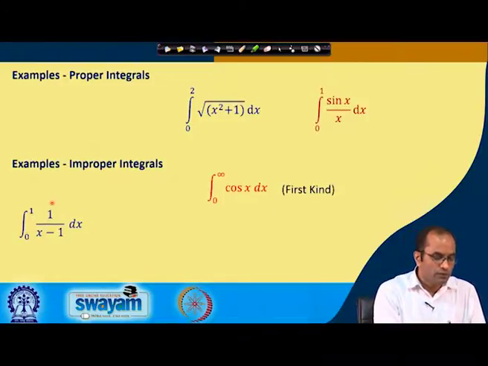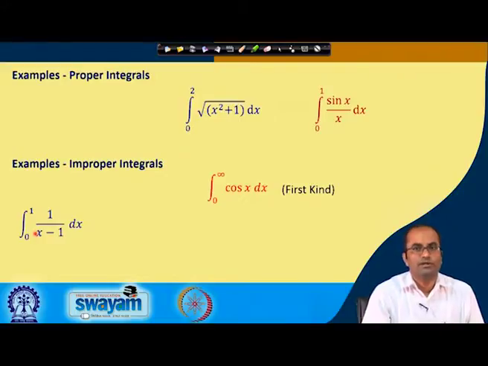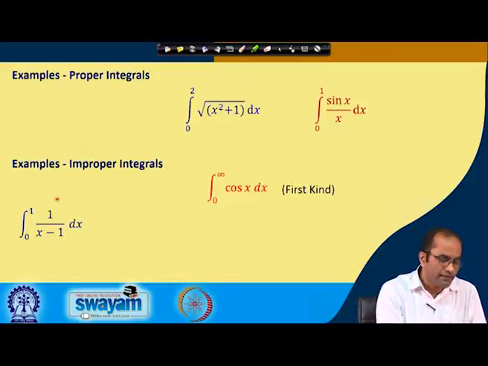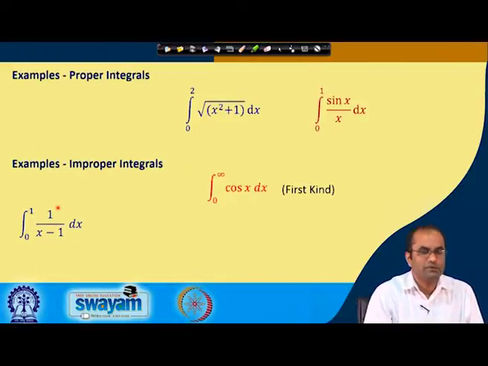Second, the integral from 0 to 1 of 1 over x minus 1 dx. In this case the range is finite, but the integrand becomes unbounded as x approaches 1. So the integrand becomes unbounded as x approaches the upper limit, and this is the improper integral of the second kind.